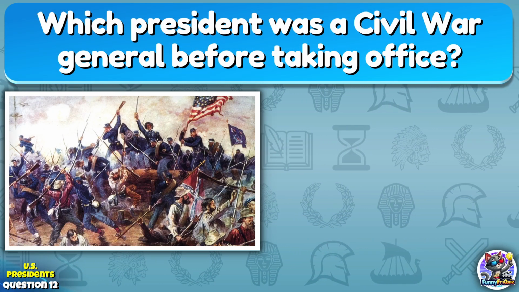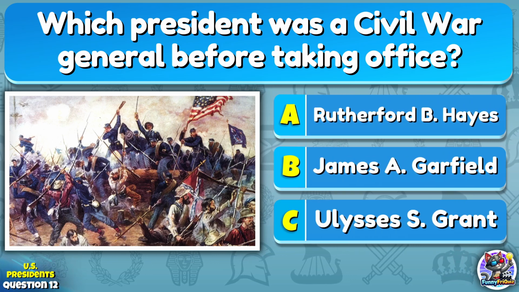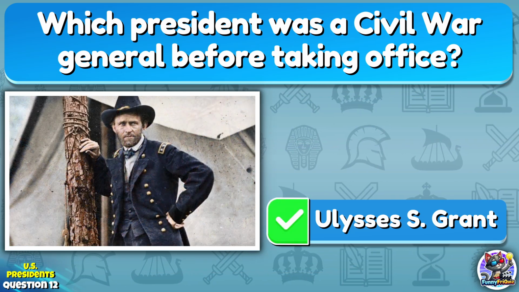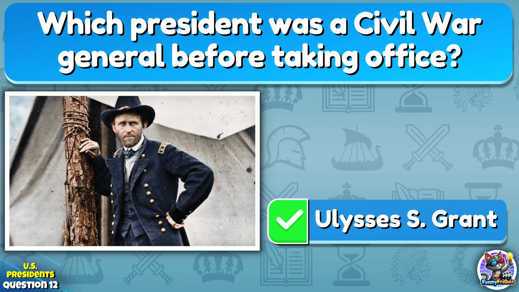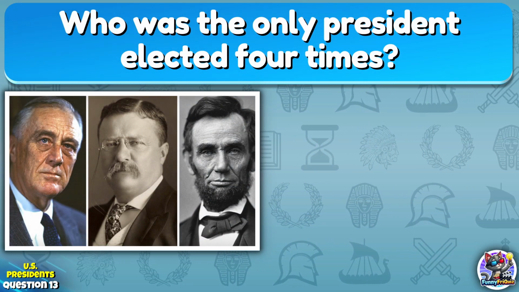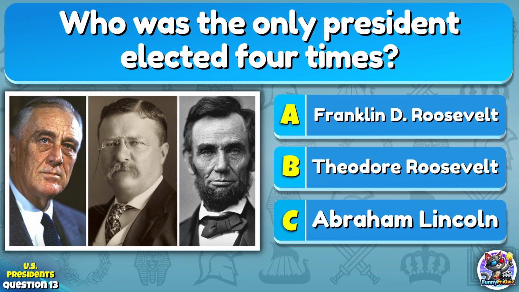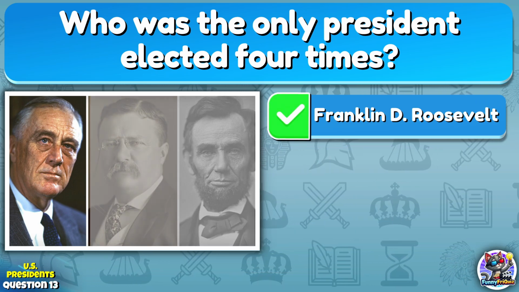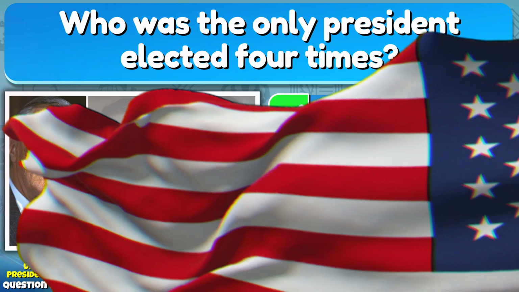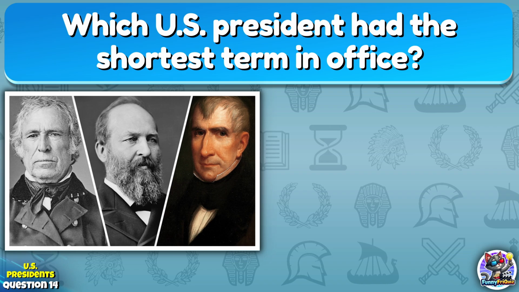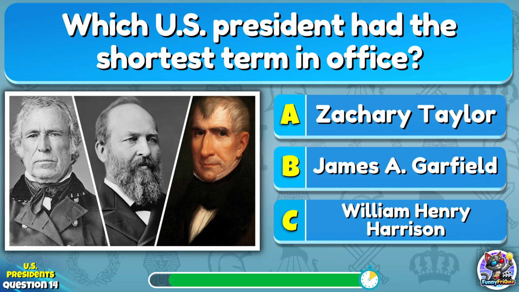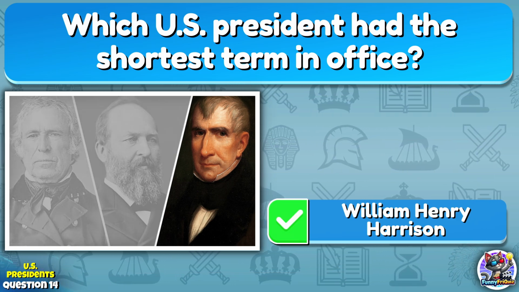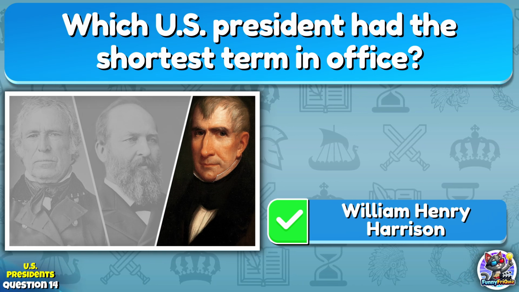Which president was a Civil War general before taking office? Ulysses S. Grant. Who was the only president elected 4 times? Franklin D. Roosevelt. Which U.S. president had the shortest term in office? William Henry Harrison had the shortest presidency, just 31 days.